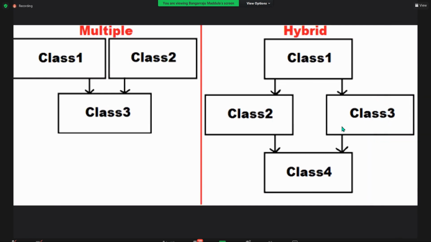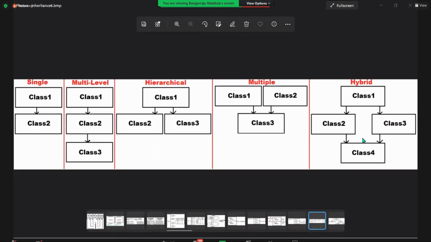A combination is hybrid. Did we come across hybrid till now? No. Why? We did not come across multiple, so there is no chance of coming across hybrid either. Are you clear, or do you have any doubts with any of the 5 options there? Come on.